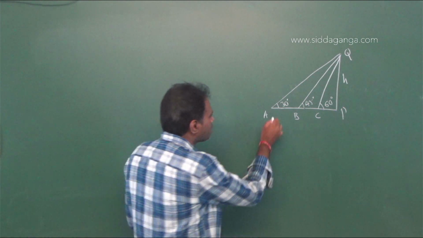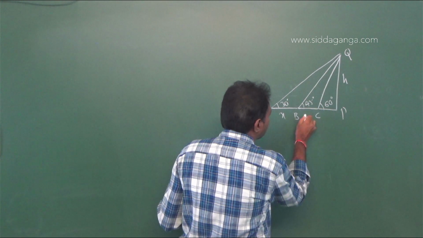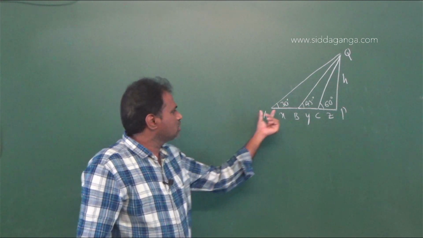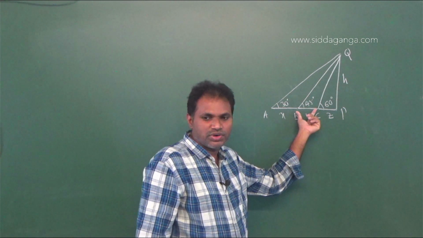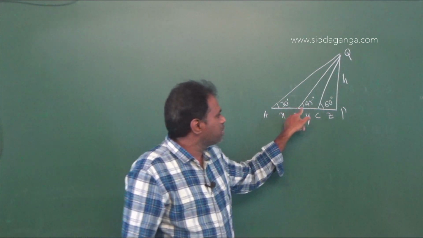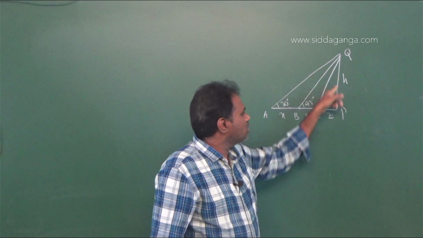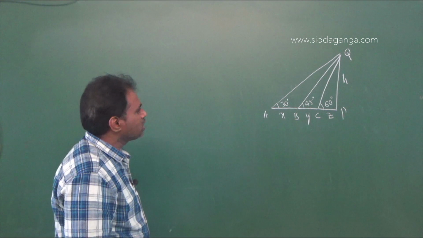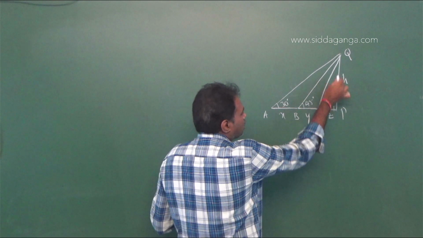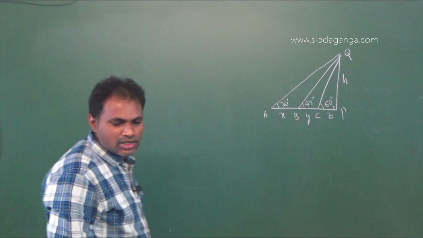Now I am taking AB distance as x, BC distance as y and CP distance as z, and the height of the tower is h. Therefore three right angled triangles are there. Those are CPQ, BPQ and APQ.